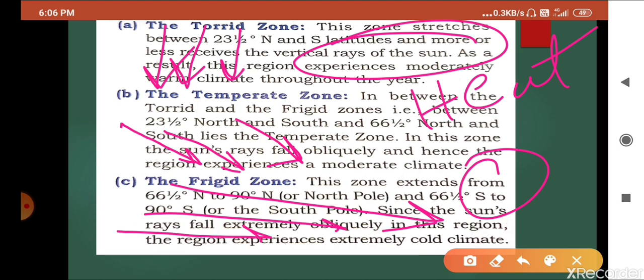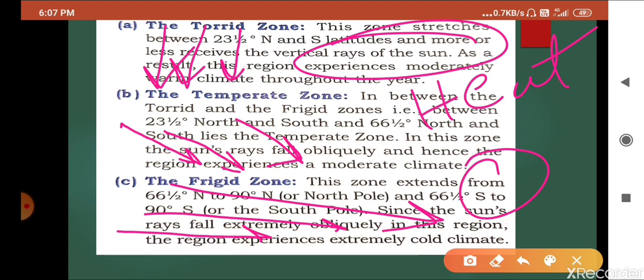So we can say that due to the rotation of the earth and revolution of the earth, or due to the sunlight reaching different places, different zones are created, known as the torrid zone, temperate zone and frigid zone. The torrid zone is near the equator, the temperate zone is between the frigid zone and torrid zone, and the frigid zone is near the poles. Near the poles the sun rays are very slanting, so it is a very cool, icy area. The temperate zone lies between the frigid zone and the equatorial zone, or torrid zone.